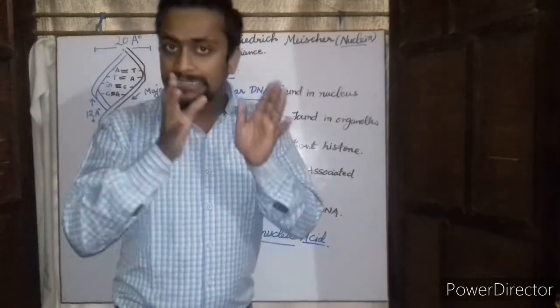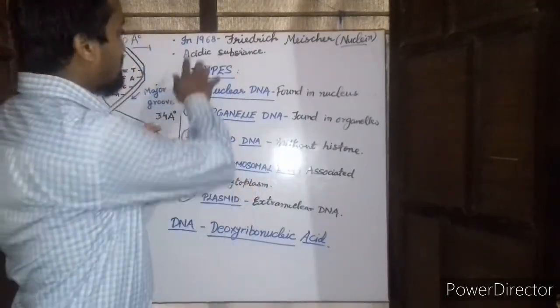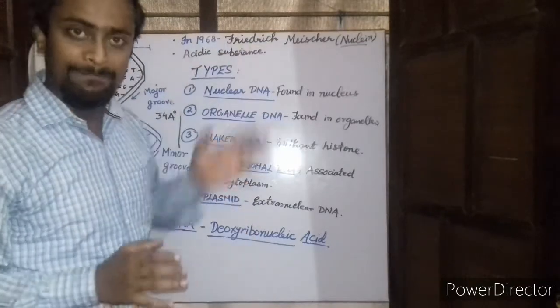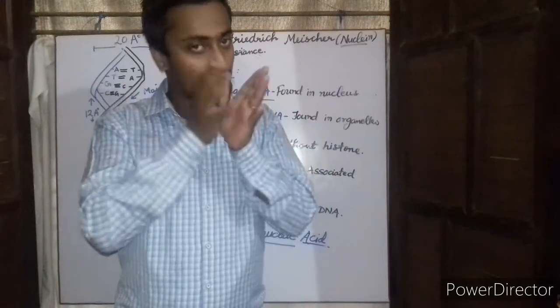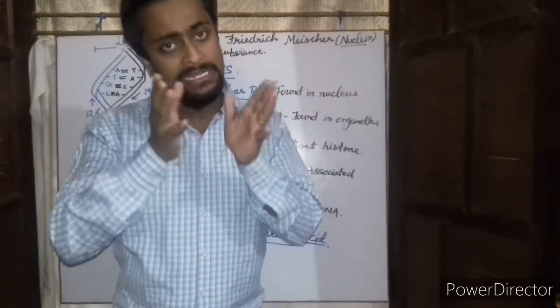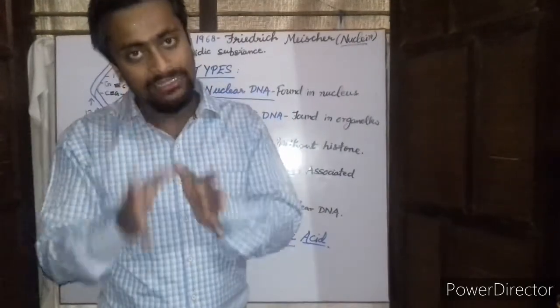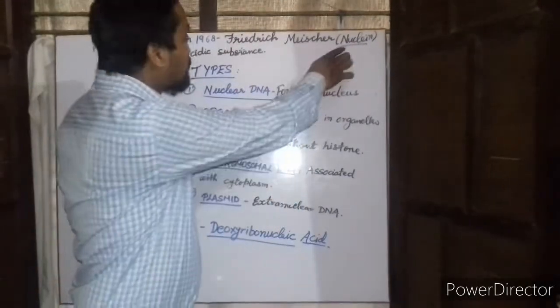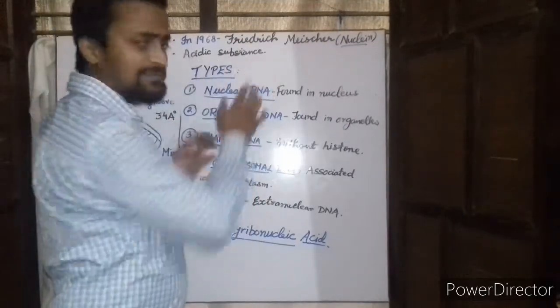Actually, this DNA was first isolated from the pus cells in 1868 by Friedrich Miescher. Friedrich Miescher at that time had no idea that what he was isolating was actually the genetic material. So he named the genetic material, or the DNA, as nuclein. This DNA is actually an acidic substance.